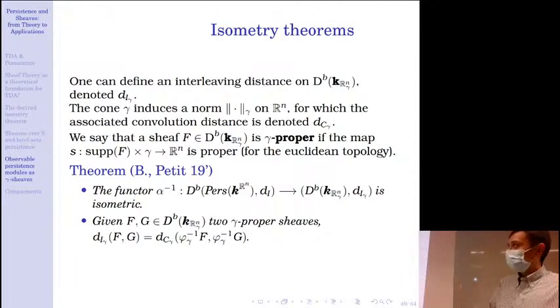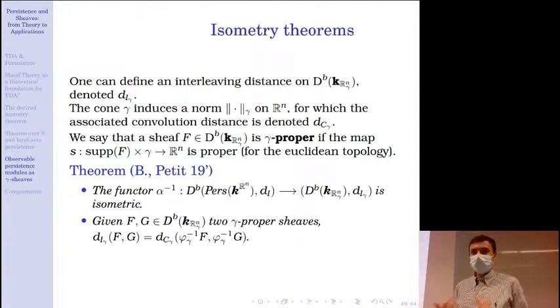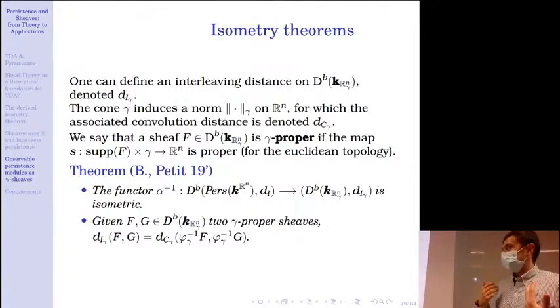So given a cone also on Rn, it induces a certain norm that I will consider now, and I will take the convolution distance with respect to this norm. I will denote it d_C gamma. And also, I will say that a gamma sheaf is gamma proper if the addition map restricted to the support times the cone to Rn is proper for the Euclidean topology.